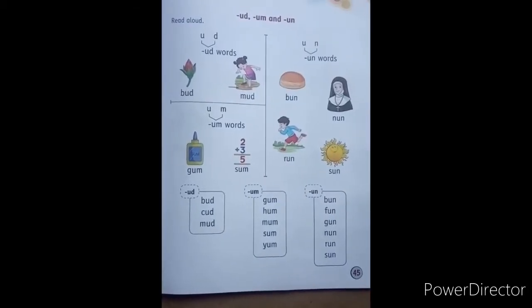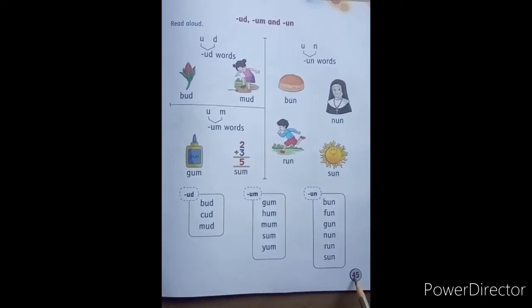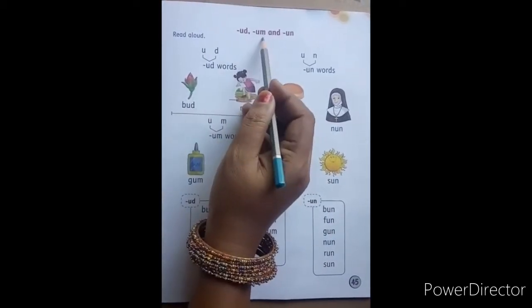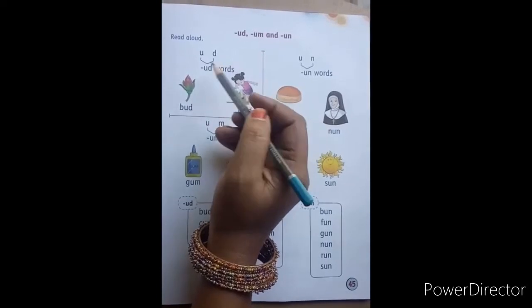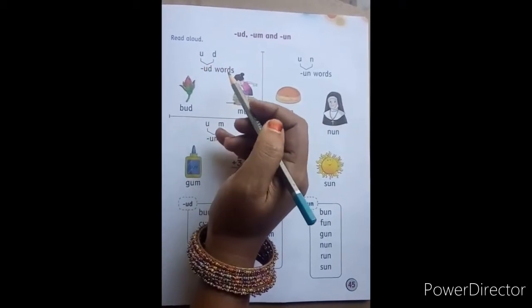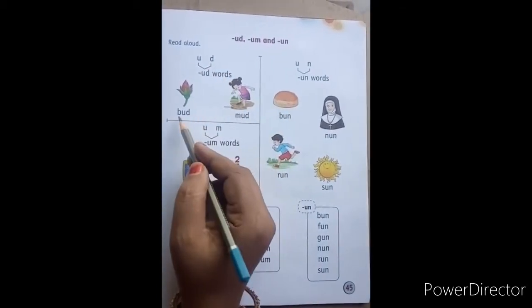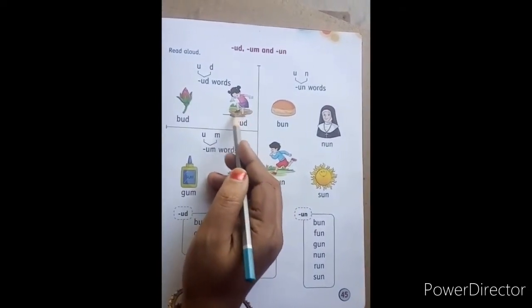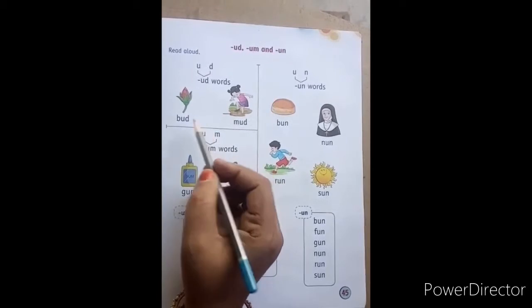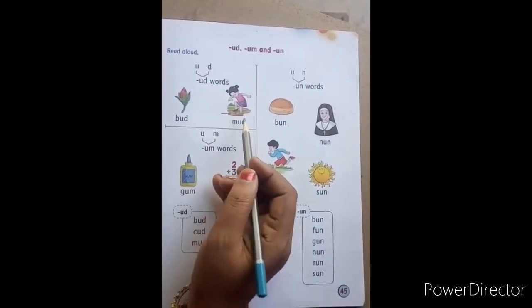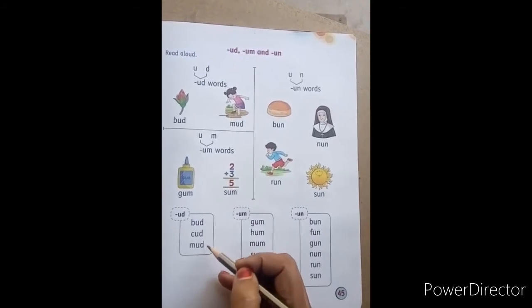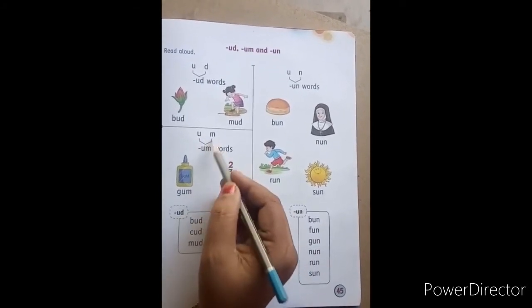So children, next page, page number 45 in our English textbook. Here we have UD, UM and UN words. What is the phonic sound of UD? Ud. So here we have B-U-D, bud. M-U-D, mud. She's playing in the mud. Here we have a few more: bud, cud, mud.